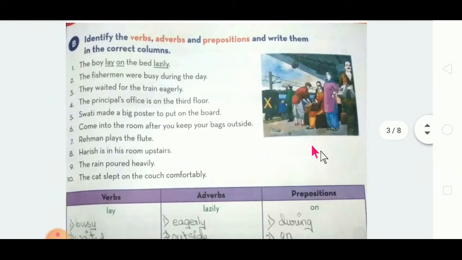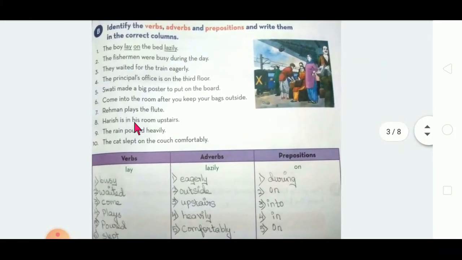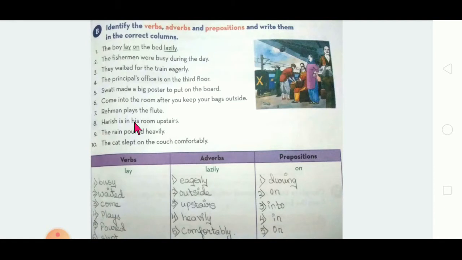So let's go to the next topic. See here, this is also a writing part. Identify the verbs, adverbs and prepositions and write them in the correct column. They have given the columns: verbs, adverbs and prepositions. So you have to identify them and write accordingly.